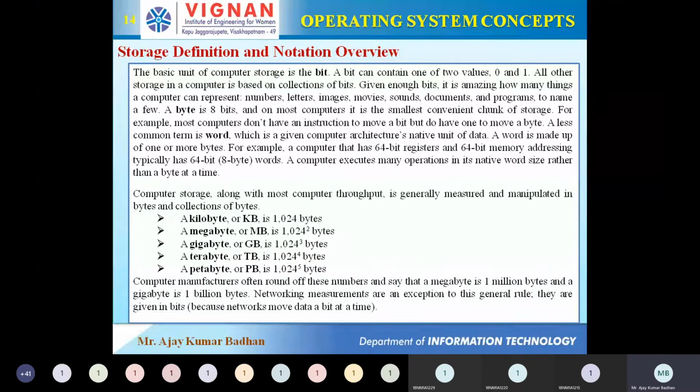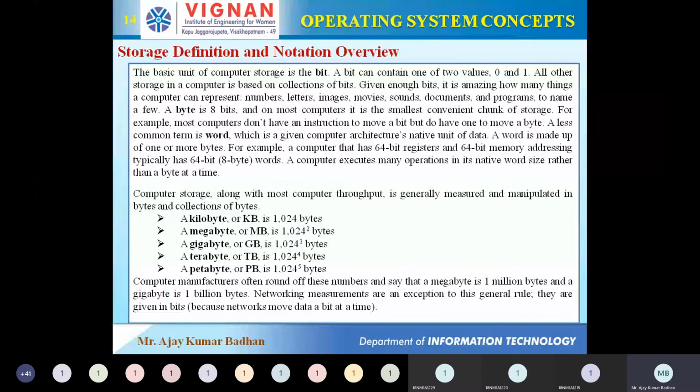Here he has represented the different memory sizes that we have. For example, 1 KB. I might have told you in a previous class, I don't remember exactly, but we know that 1 KB is equal to 1024 bytes. Same way, 1 MB is equal to 1024 KB. But if this is related to bytes, we have to convert into bytes, meaning 1024 into 1024. So that is what is represented here. In this way, he has given some information. You can just go through it.